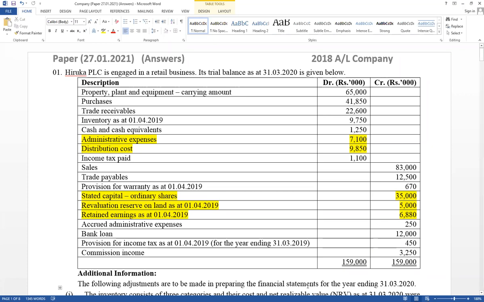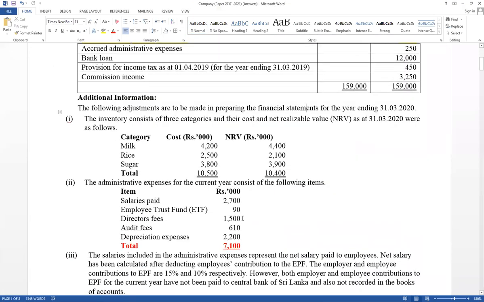Right, important thing, ETF recorded already, but salary it has given paid in cash. Cash account credit, salary account debit. Think about EPF contribution of employee, salary account debit, EPF payable account credit. Therefore, contribution of employee for EPF also affects salary accounts, but under administration expense as a salary it has given only paid in cash. But when we are going to prepare financial statements, under administration expense as a salary should be included gross salary. This is a net salary.